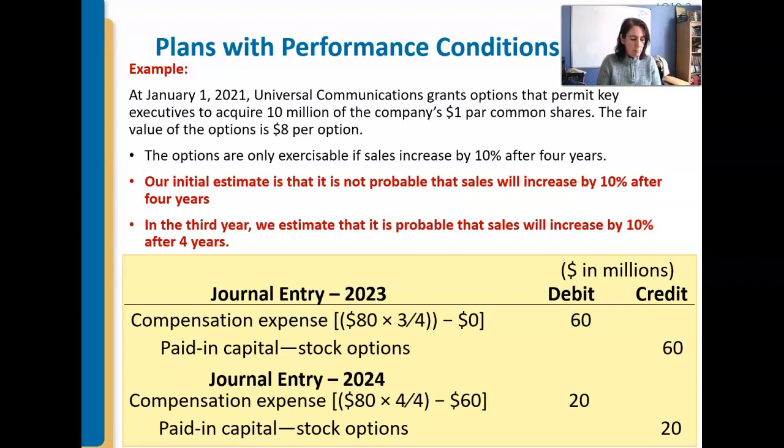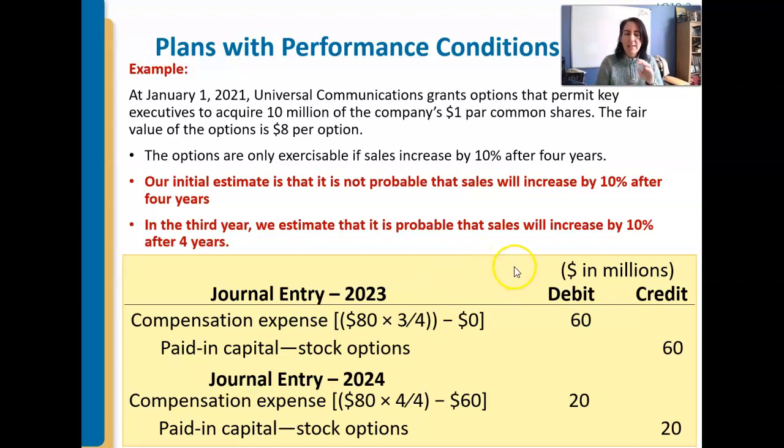One other example. All right, say our initial estimate is we've got the same setup here, same dollar amounts and everything, but it says, what if it's not probable right from the beginning? And then 3 years out, we decide that it is then probable. Okay, so it's the flip. We started out going, they're probably not going to meet those goals, so we're not going to record anything initially. And then so 2021, we record nothing. We don't record 20 million. 2022, we don't record anything. We don't record the 20 million. 2023, we go, oops, looks like we might actually meet those goals. Now we got to do some recording.